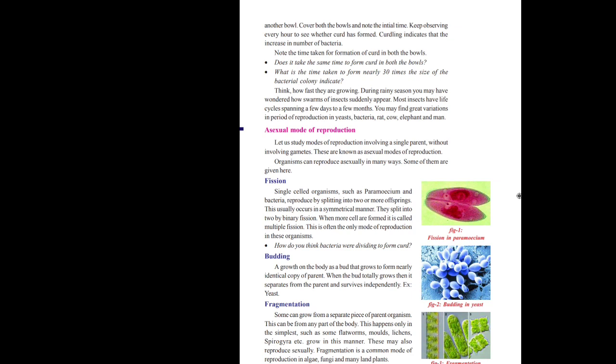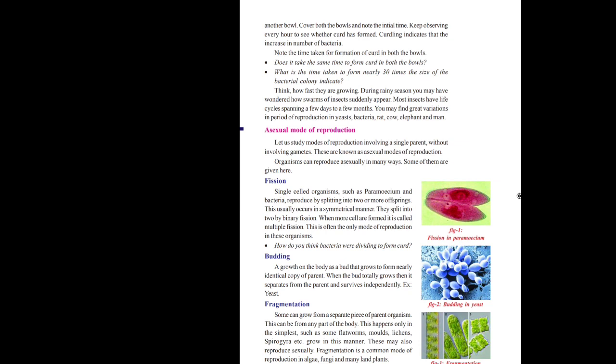Usually in the parent body, a bud forms, grows and develops completely identical to the parent. After complete development, it can be separated from the parent body and leads a different life. This is called budding, and we can observe it in yeast.